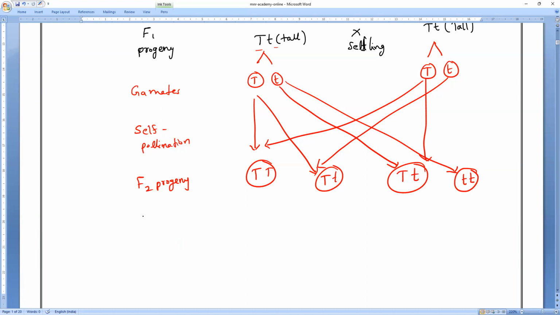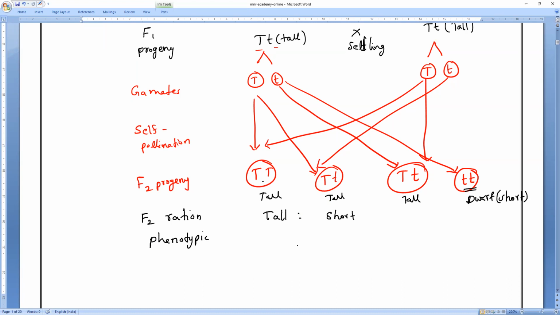So here, the F2 generation progeny. In the F2 generation, what is the phenotype? Check the F2 ratio. I want the phenotype. Phenotype means tall versus short. Tall: at least one capital T is there, so it is tall. Here both are small, so it is a what? It is the dwarf plant. A dwarf plant we can also call short.